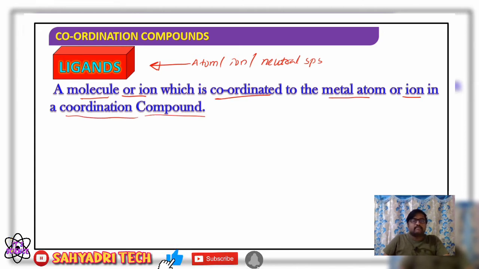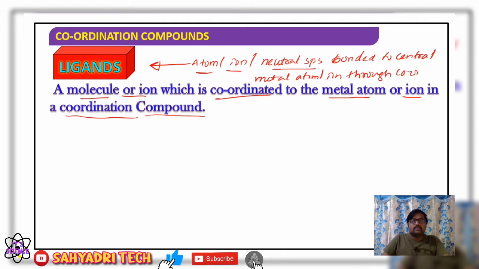An atom, ion, molecule, or any neutral species bonded to the central metal atom, or I can say ion, through what? It is very important, through a coordinate bond. Here we must specify it must be bonded through a coordinate bond. Such species are considered as a ligand.